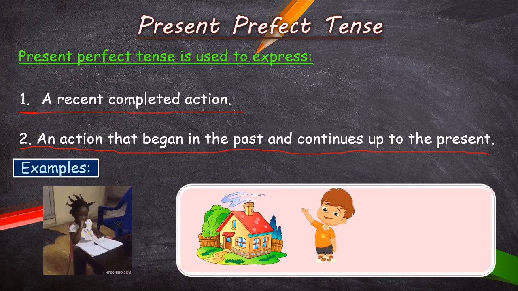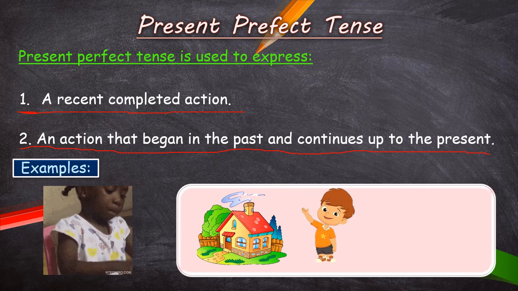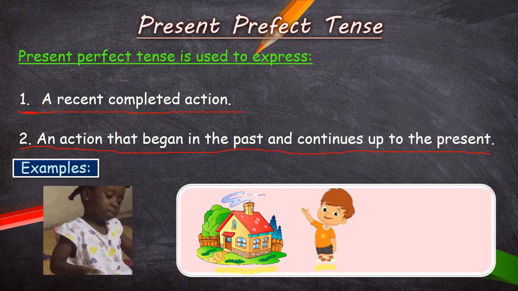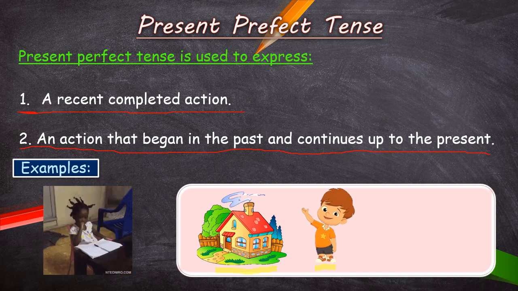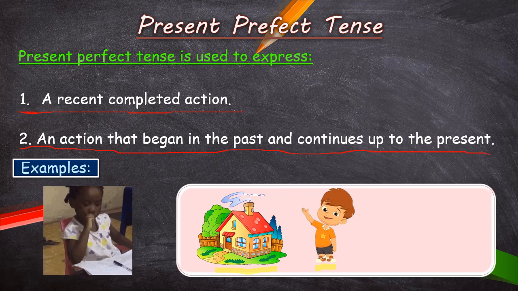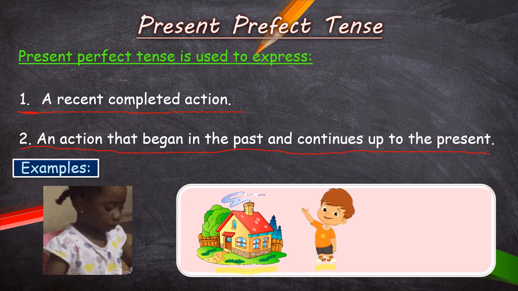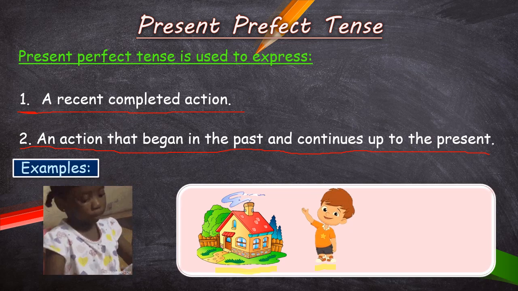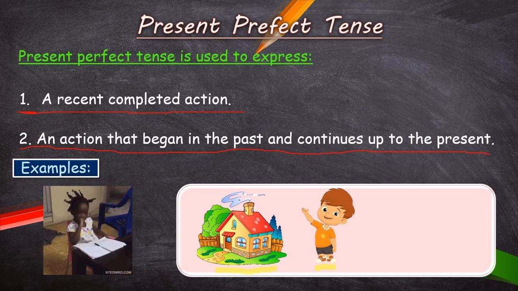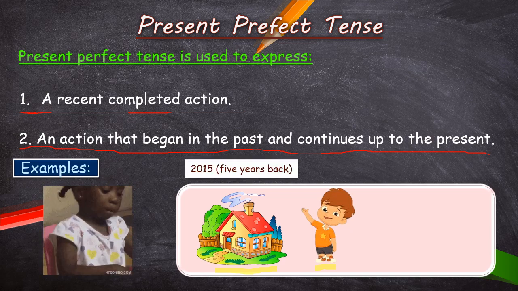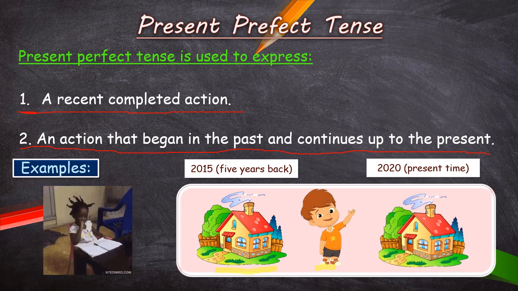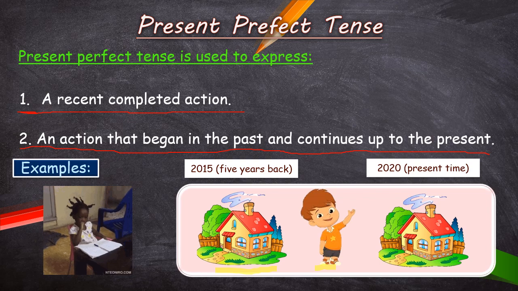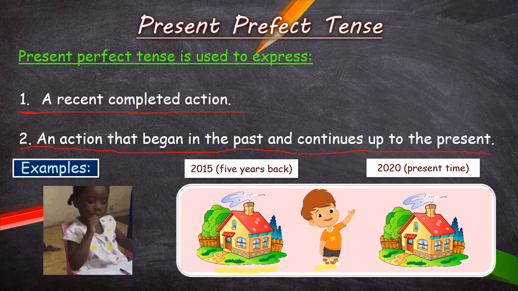This is a picture of a house, and here is a boy. This boy is telling, I have lived in this house for 5 years. And here still he is living in this house.